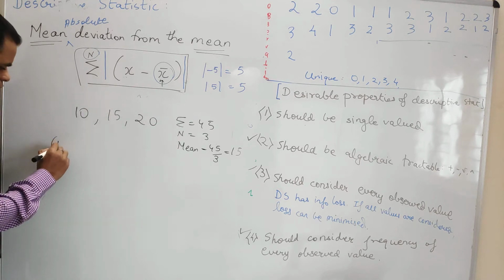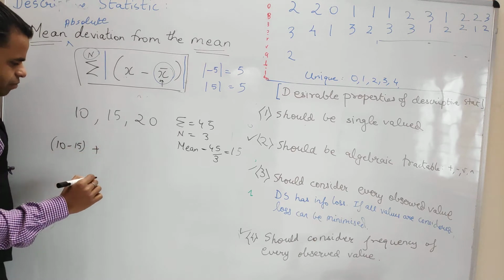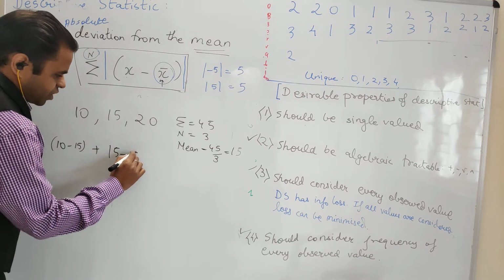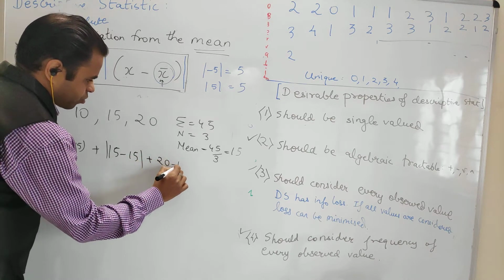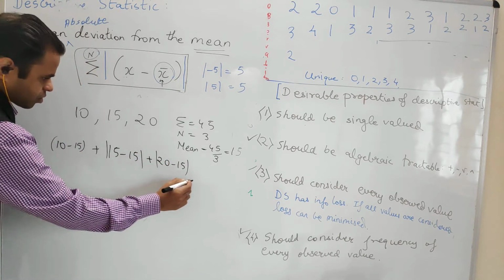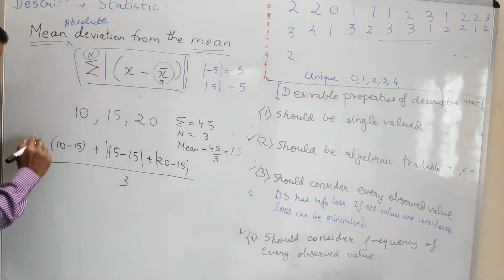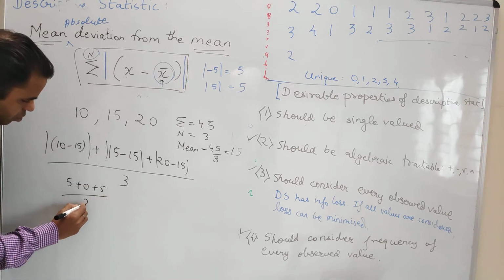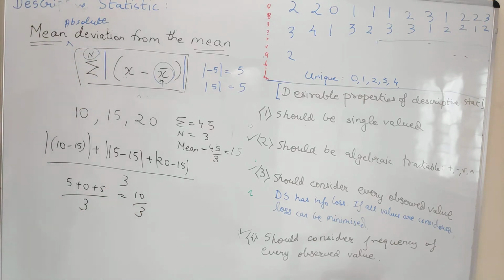So I will do 10 minus 15, fine, then plus, actually this was more suitable for the previous example, but okay, we will just take this: 15 minus 15, the absolute, and 20 minus 15, and this is divided by 3. So when I take the mod of this, it becomes 5 plus 0 plus 5 by 3, which is equal to 10 by 3, right? I'll just show another example.